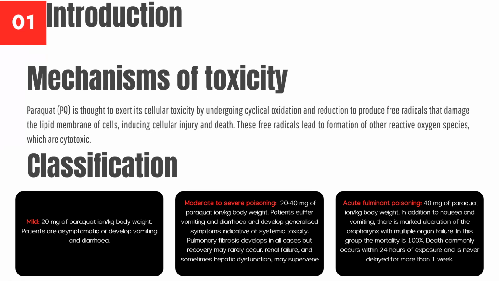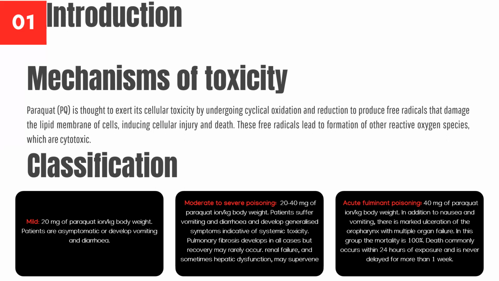So, paraquat toxicity can be classified as mild, moderate to severe, and acute fulminant poisoning. Mild is when there's less than 20 mg of paraquat ion per kg body weight ingested, where patients are usually asymptomatic or they develop vomiting or diarrhea.